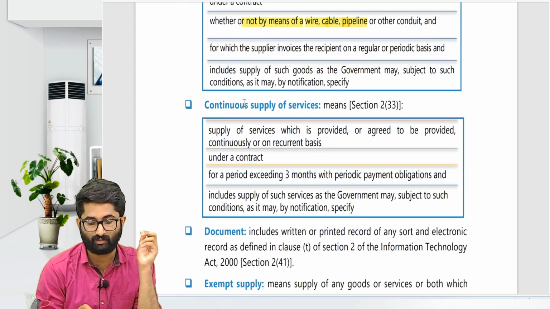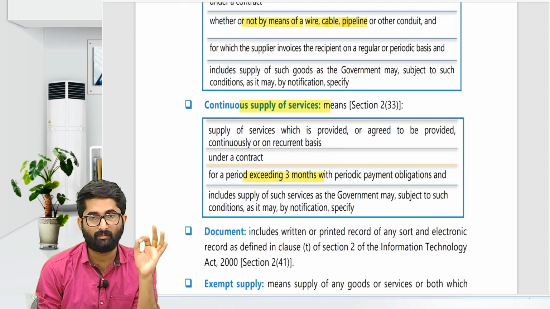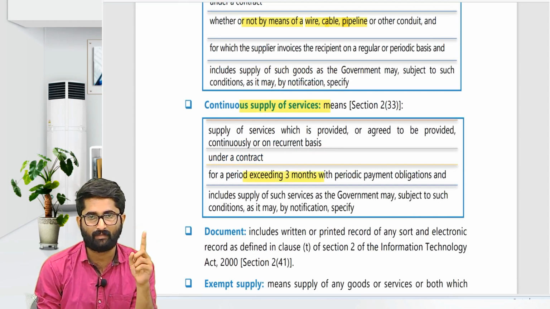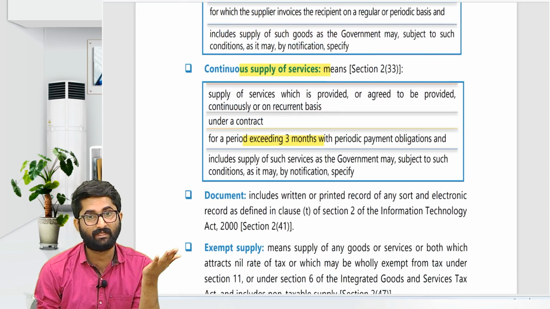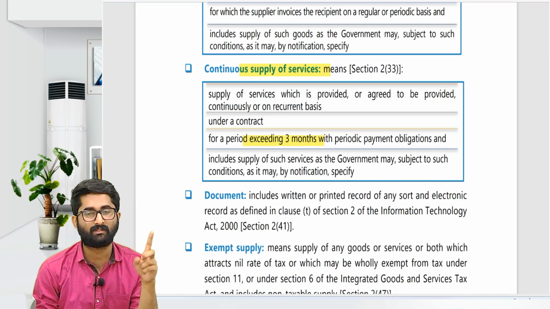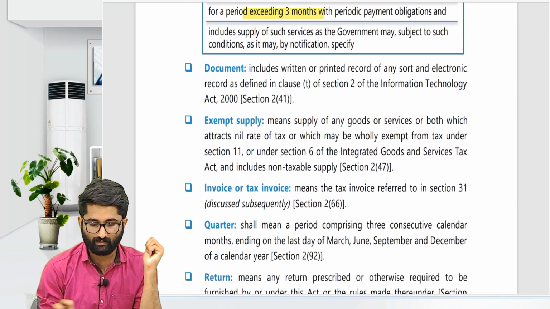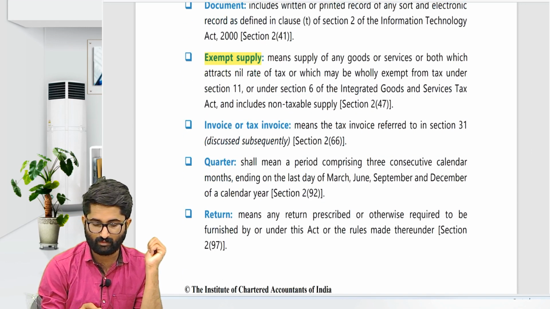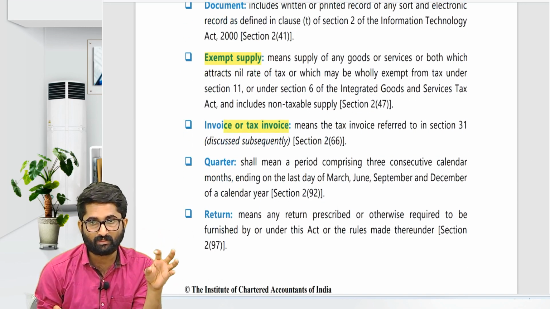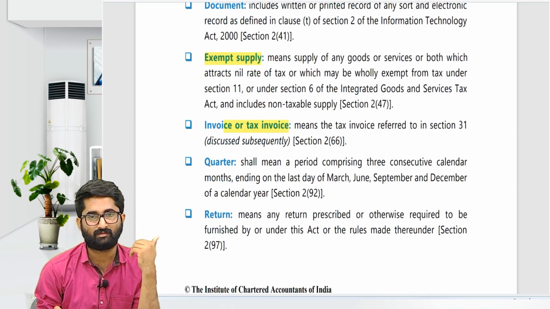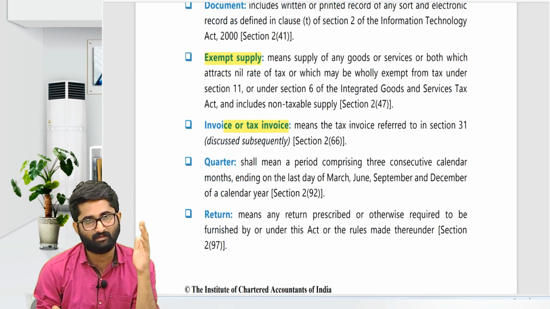What is continuous supply of service, sir? At least 3 months agreement should be there. Period exceeding 3 months. So that means more than 3 months agreement has to be there. And later, what is exempt supply? That we know. Tax invoice, where the tax is mentioned separately. Tax invoice means the tax invoice referred in 31.